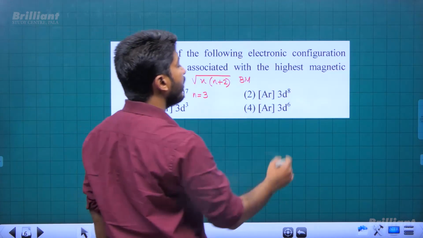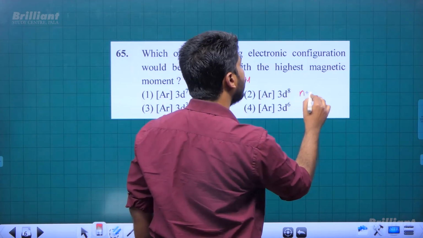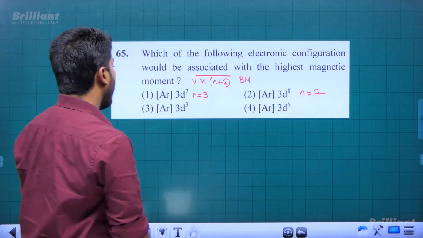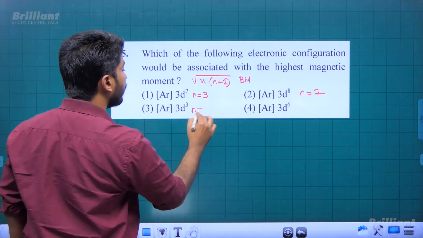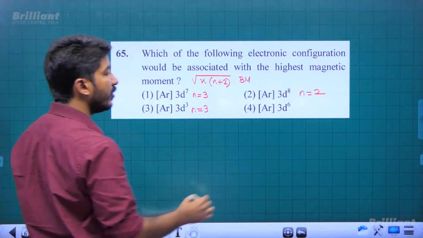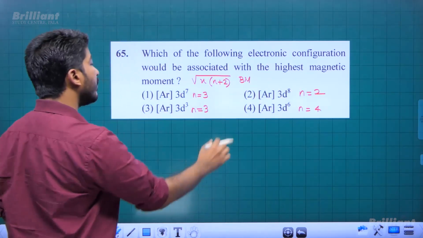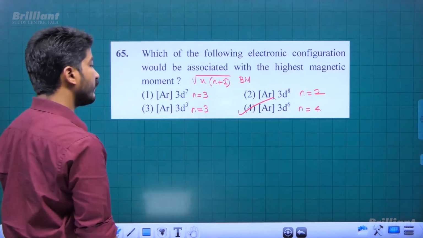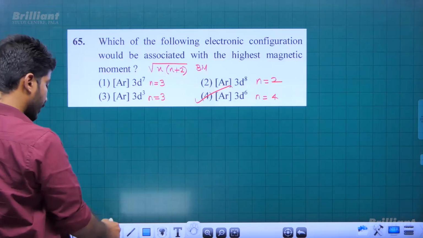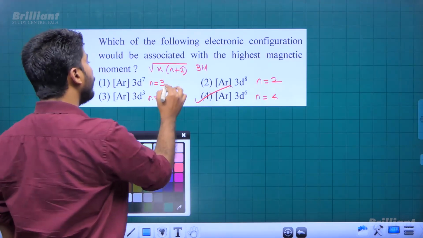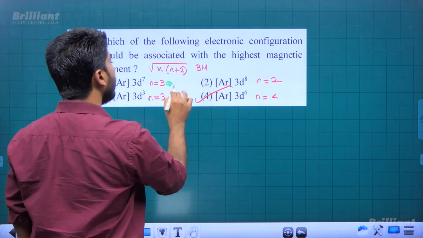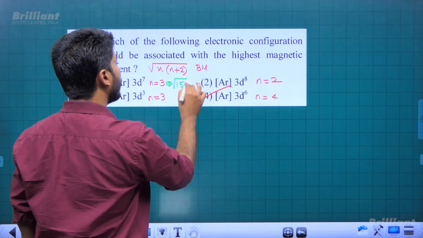And in option 2, 3d8, we have 2 unpaired electrons. And in 3d3, clearly there are 3 unpaired electrons, and in 3d6, we have 4 unpaired electrons. So clearly, more number of unpaired electrons, more will be the magnetic moment. And if you go to the final value of magnetic moments, 3 will give rise to root 15 Bohr magneton.